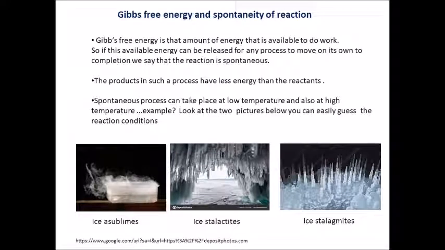We'll start now with Gibbs free energy and spontaneity of a reaction. Gibbs free energy is that amount of energy that is available to do work. So if this available energy can be released for any process by the system to move on its own to completion, we say that the reaction is spontaneous or the system is undergoing some spontaneous change. The products in such a process, if it is a chemical reaction, will have less energy than the reactants.